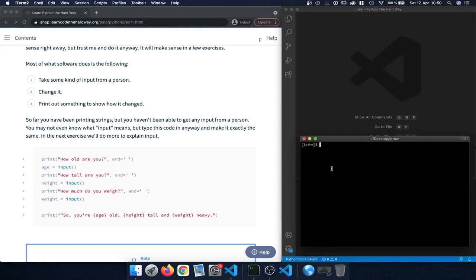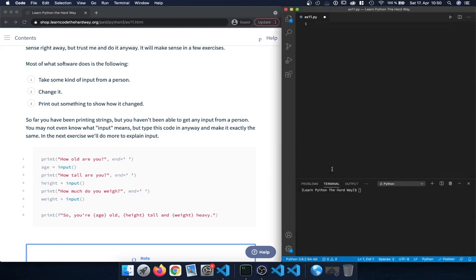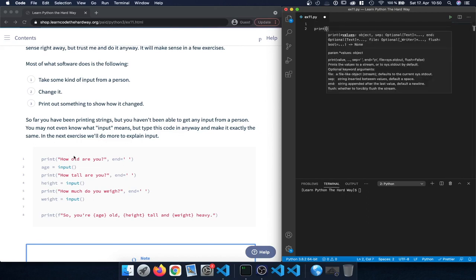For that, I'm going to hop over to the terminal and type in code for Visual Studio Code, which is a text editor I use. If you use something else like Atom, for example, feel free to enter Atom instead, followed by the name of the file. I'm going to create a new file called exercise11.py and press enter, and this is going to create a new Python file. Now let's get started with typing out the different statements.